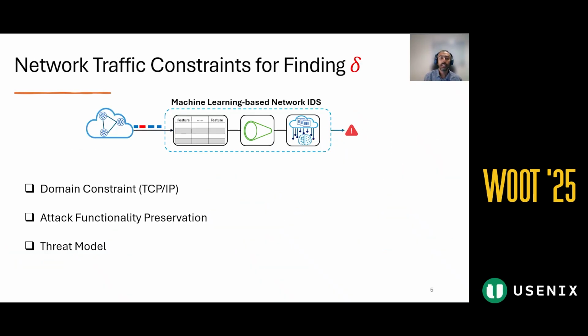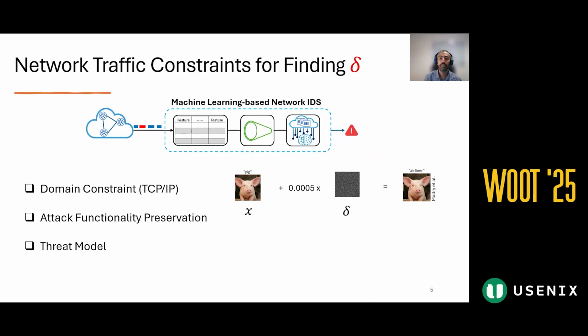Now let's think about ML-NIDS. Imagine we want to carry out an evasion attack by perturbing the input data. In domains like computer vision, an attacker can freely modify pixel values to cause misclassification with few limitations.